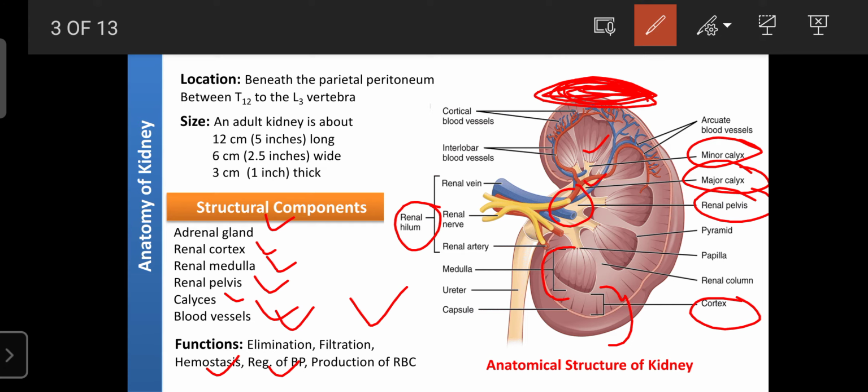The kidney also plays an important role in the production of RBC, because erythropoietin is a stimulatory hormone required for erythropoiesis. The maximum amount of erythropoietin is secreted from the kidney, though it is also secreted from one other organ, but the major amount is secreted from the kidney. So if there is any problem in the kidney, the number of RBC and hemoglobin also decreases. So keep your kidney healthy.